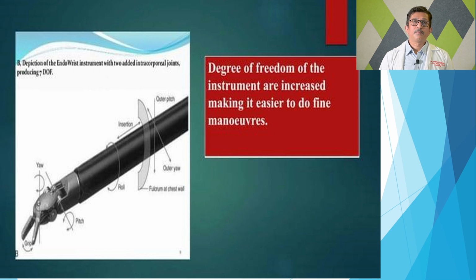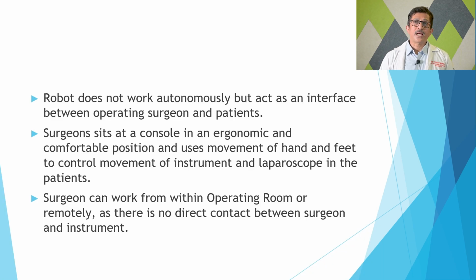Remember, the robot does not work autonomously, but acts as an interface between the operating surgeon and the patient. The surgeon sits, as I said, at a console in an ergonomic and comfortable position and uses movements of hand and feet to control the movements of the instruments and laparoscope in the patient. The surgeon can work from within the operating room or remotely.